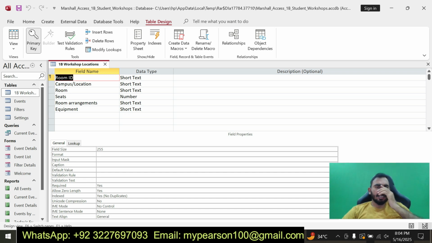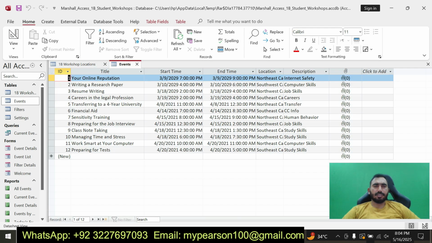Okay, you can see here. Now I am going to move to my next table, that is table event. Basically it's 100% done. I have completed and submitted with 100 out of 100 for my many students. I am showing you the solution of Access 1B Student Workshop.